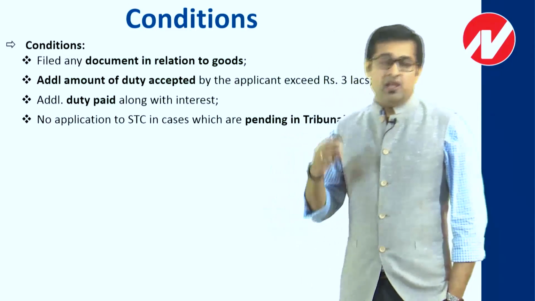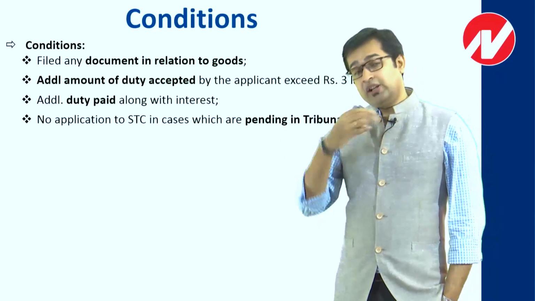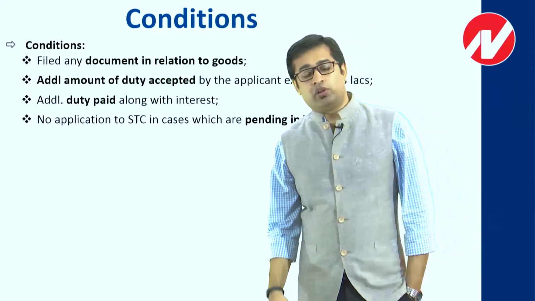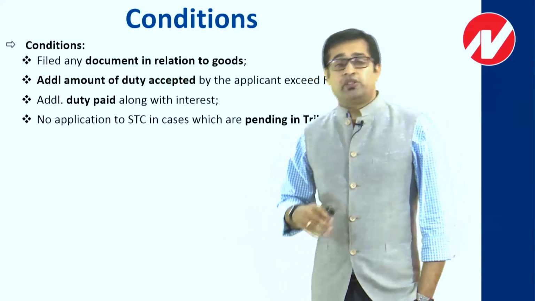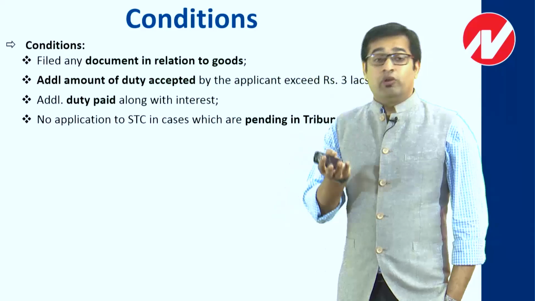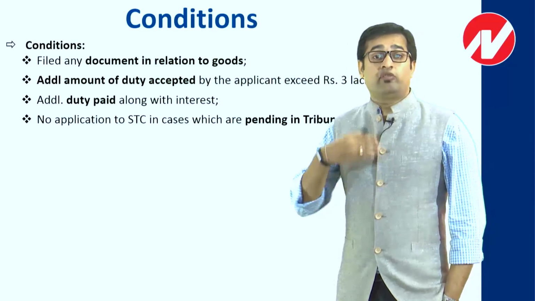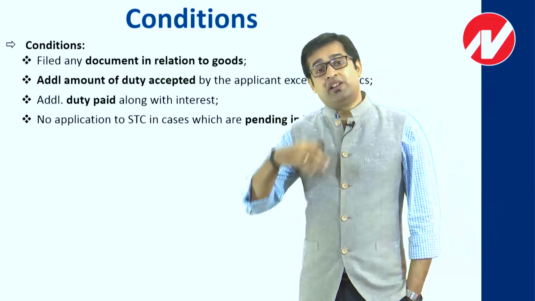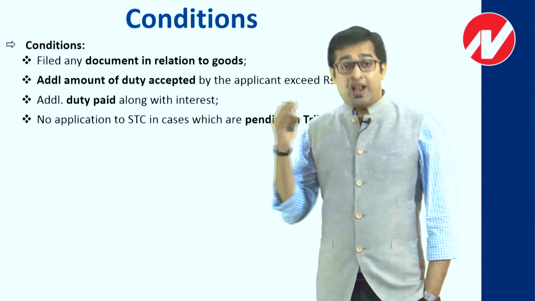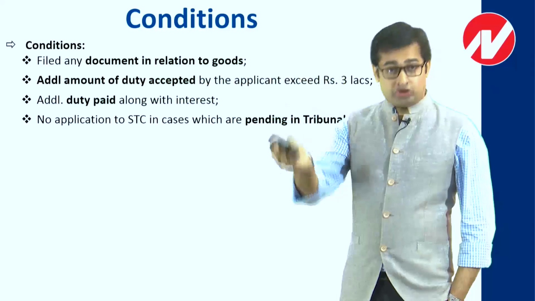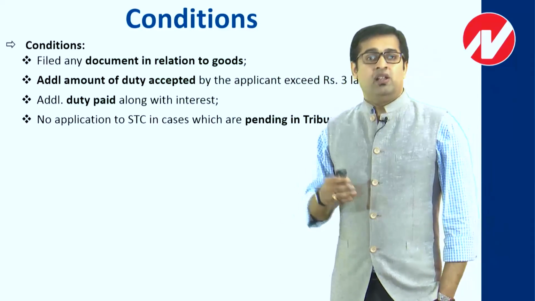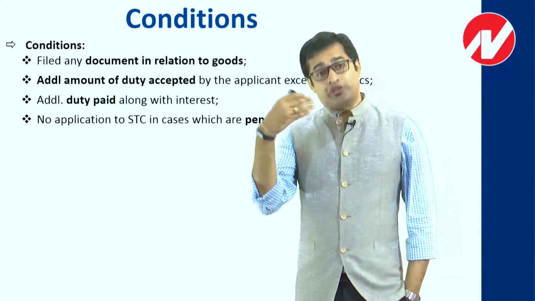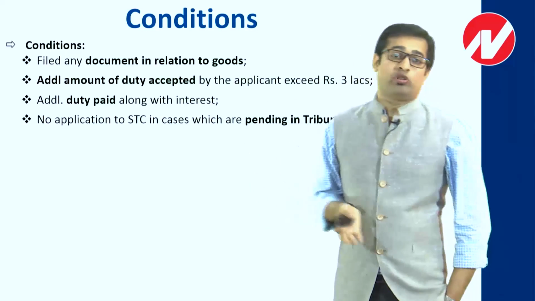So if earlier your case was pending with the adjudicating authority, they served a notice, you were given an opportunity of being heard, you tried and proved that you have not done anything wrong, and ultimately they passed an order against you, and now your case is pending with the tribunal, then technically there is no sense of applying to the settlement commission and asking for any sort of settlement.